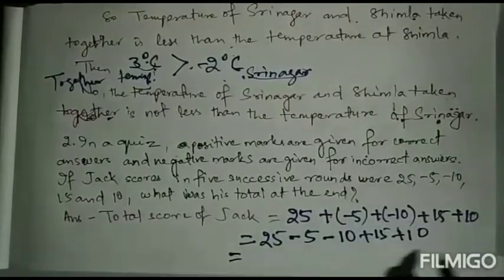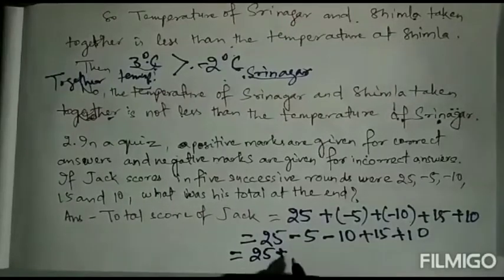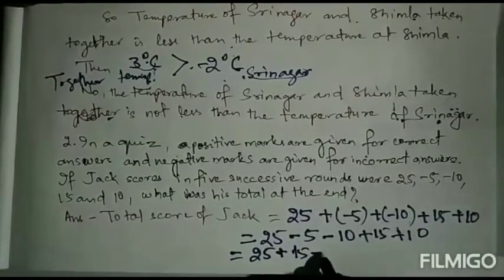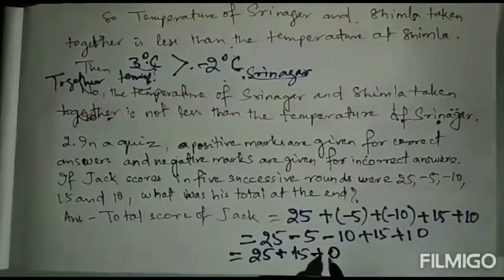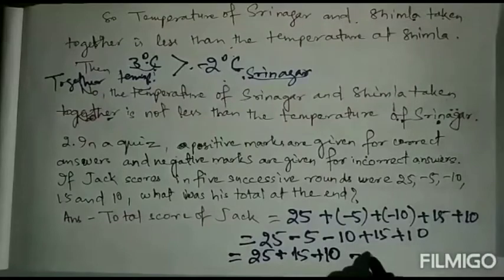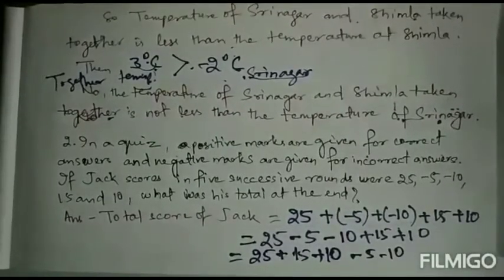So take all the positive numbers together: 25 plus 15 plus 10. Then take out all the negative numbers: -5 minus 10. Then add all the positive numbers.